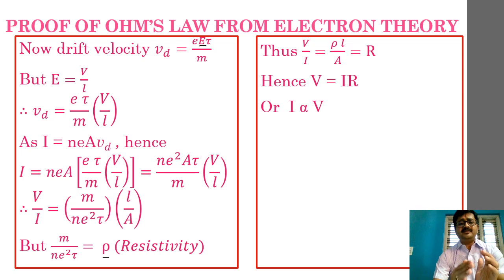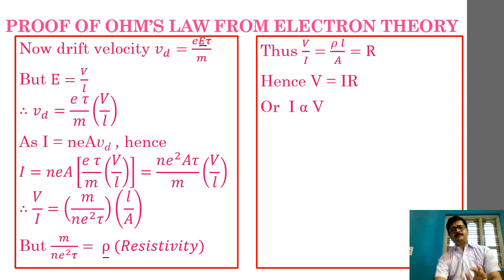Substitute it back in the drift velocity equation. Then again define I is equal to nAeVd, that is the relationship between electric current and drift velocity. Then combine the electric current and drift velocity equations by using the first two equations that we have derived.